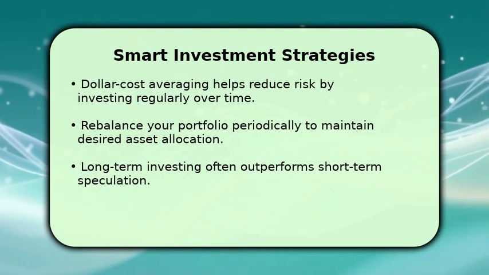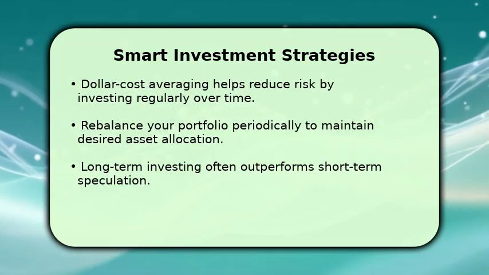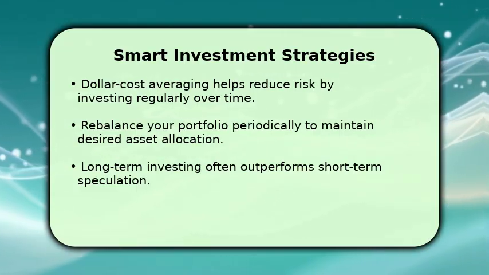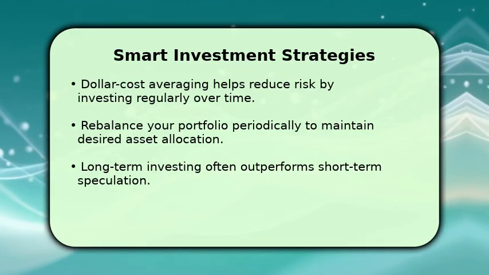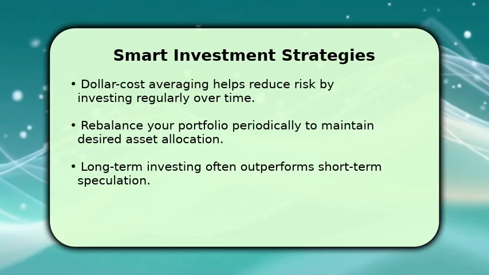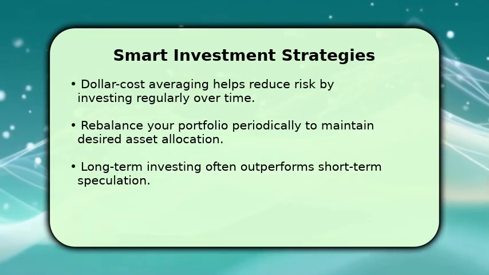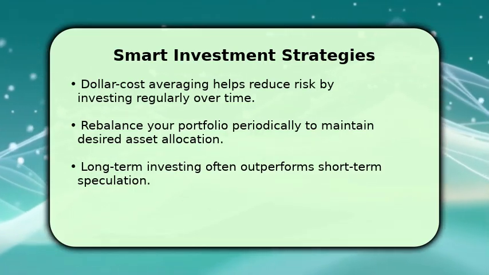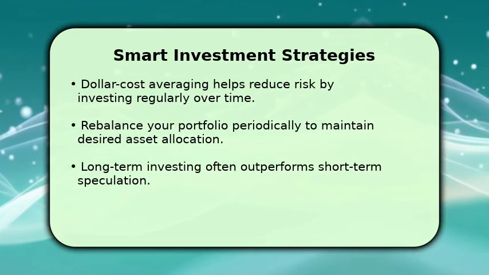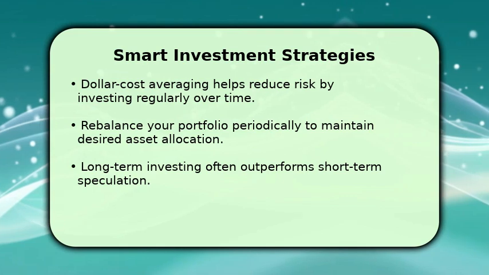Implementing smart strategies is vital. Dollar-cost averaging involves investing a fixed amount regularly, smoothing out market fluctuations and reducing risk. Periodically rebalance your portfolio to ensure your asset allocation aligns with your goals, perhaps once or twice a year. Focus on long-term growth rather than trying to time the market.